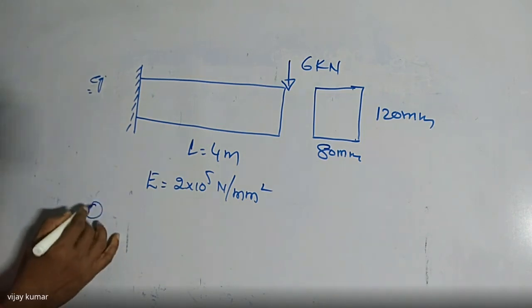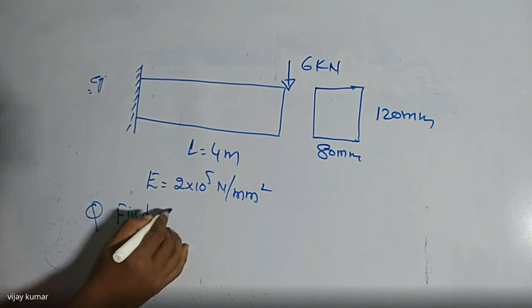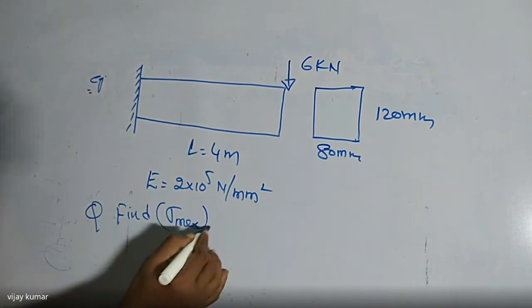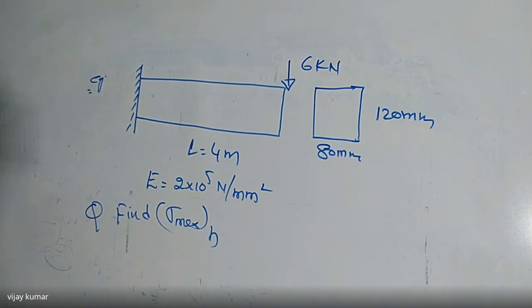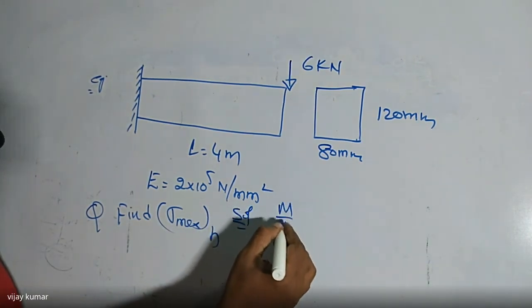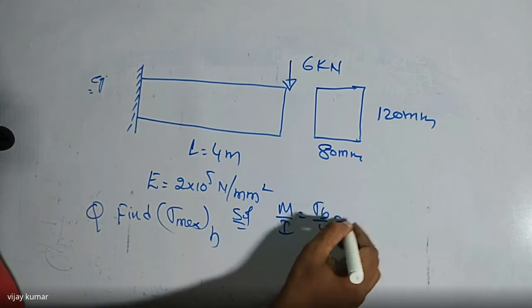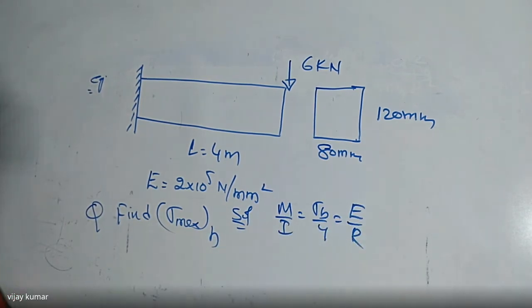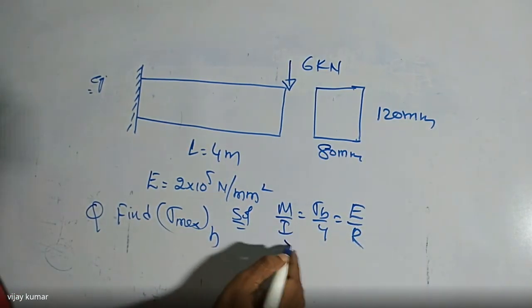So the question is to find sigma maximum, that is, what is the maximum stress under bending. Here we want to find that value. So how to find it? We know that M by I is equal to sigma b by y is equal to E by R. So which relation is valid here? These two or these two?